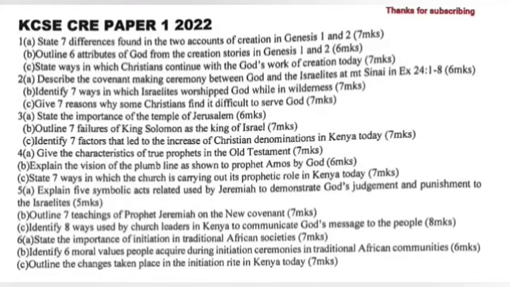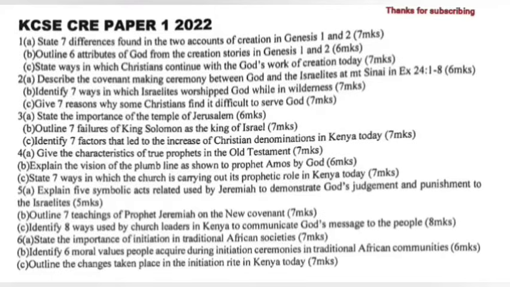Question 1a. State 7 differences found in the two accounts of creation in Genesis 1 and 2. B. Outline 6 attributes of God from the creation stories in Genesis 1 and 2. C. State ways in which Christians continue with God's work of creation today.